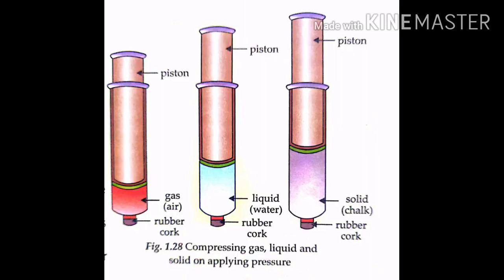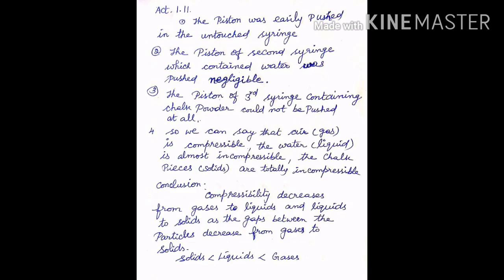The piston was easily pushed in the untouched syringe which contained air. The piston of the second syringe which contained water was pushed negligibly. The piston of the third syringe containing chalk pieces could not be pushed at all. So we can say that air, that is gas, is compressible.